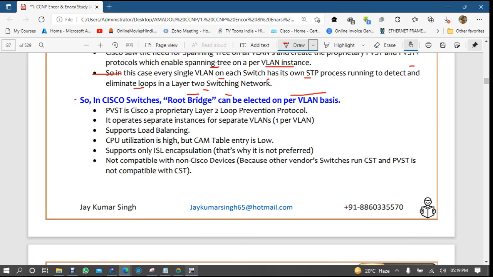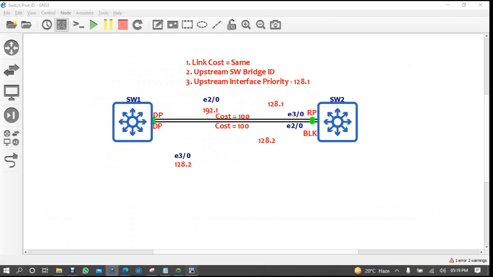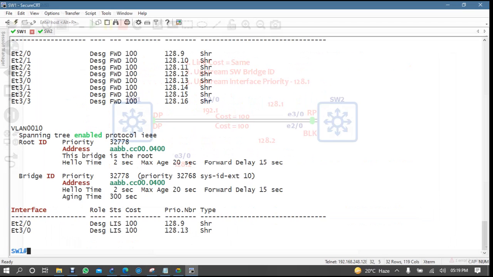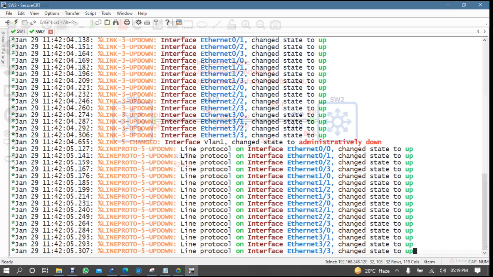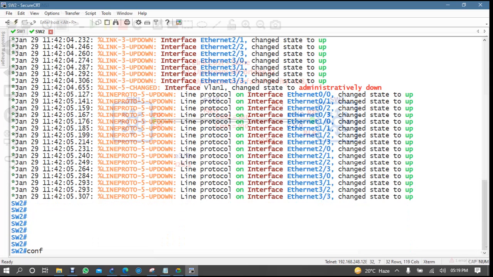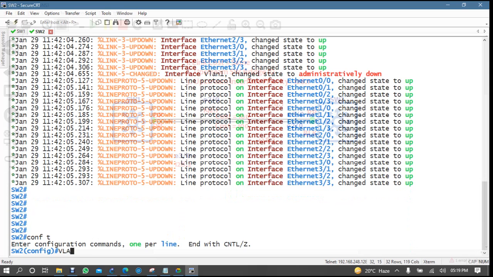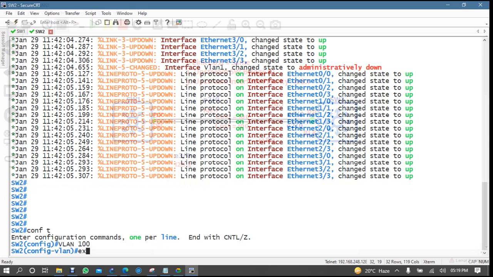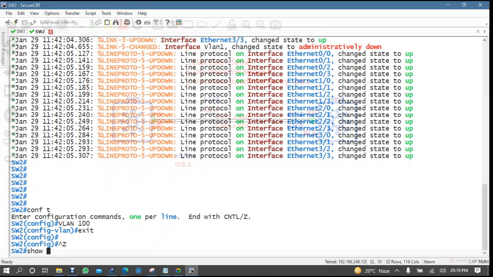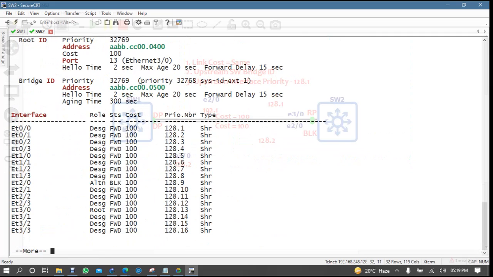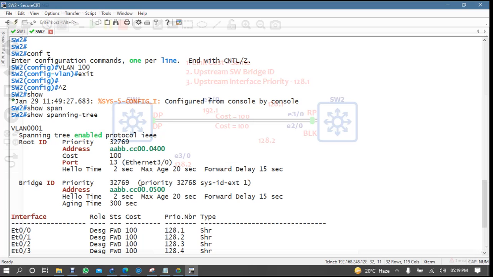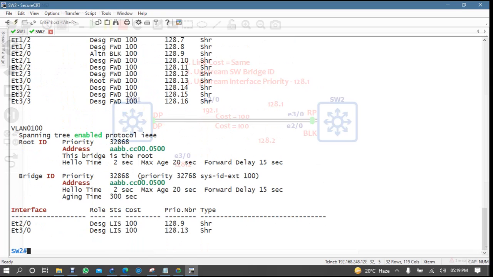Now if you see here, I am saying that for switch 10 and switch 1 this is root, but if I come on switch 2 and go conf t, I'll make that VLAN 100, exit, and then check spanning tree. See, for VLAN 1 I understand that someone else is root, but for VLAN 100 I am root.